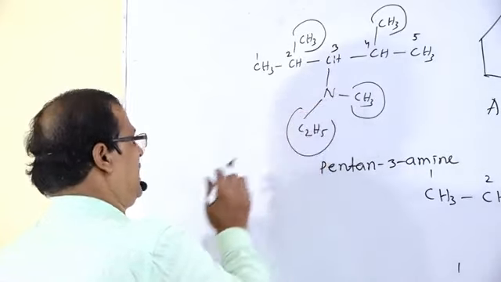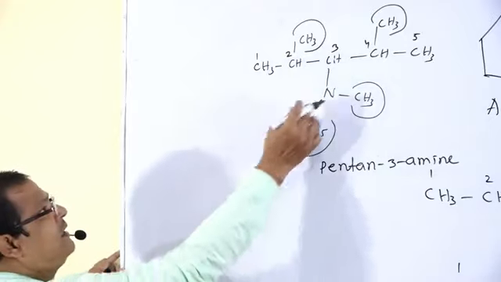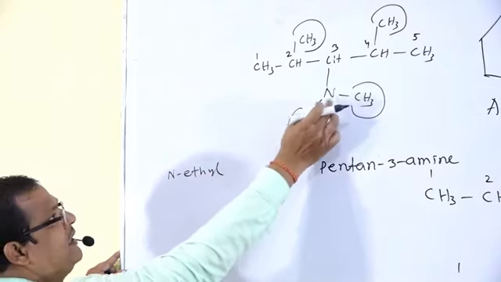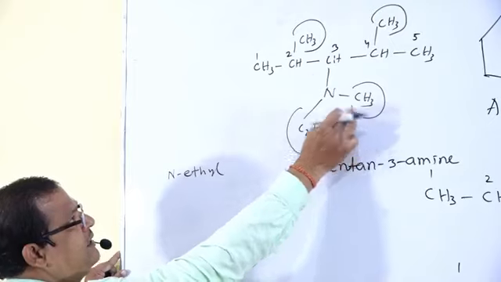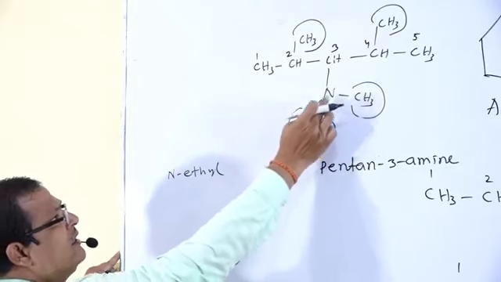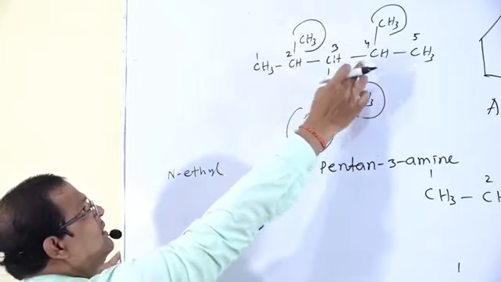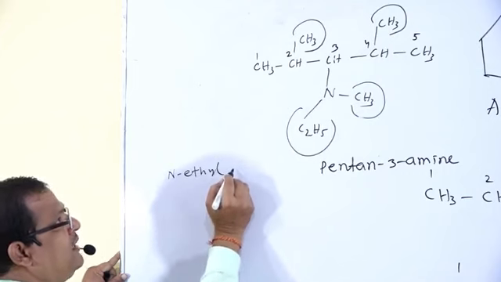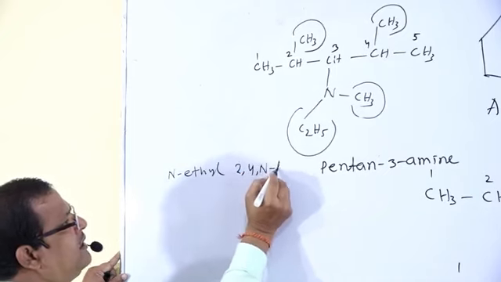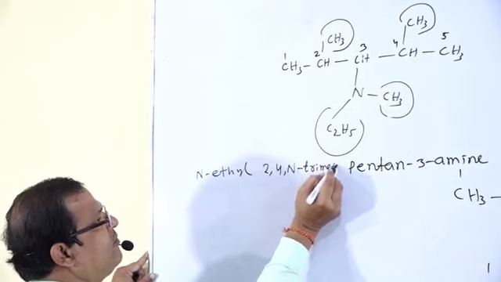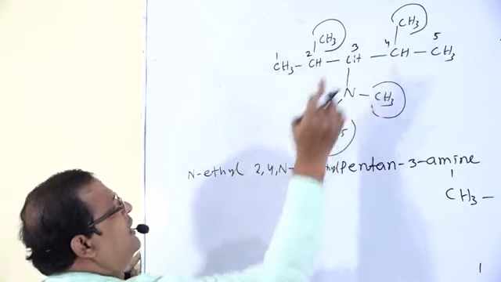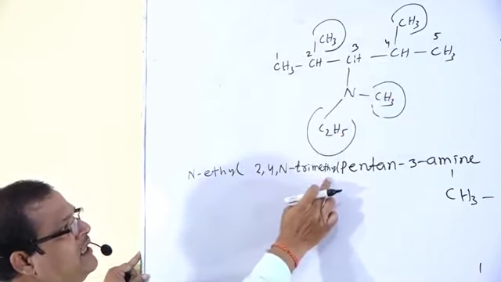So the name of this compound is N-ethyl, N-methyl, 2-methyl, 4-methyl. That is N-ethyl, N,2,4-trimethyl.